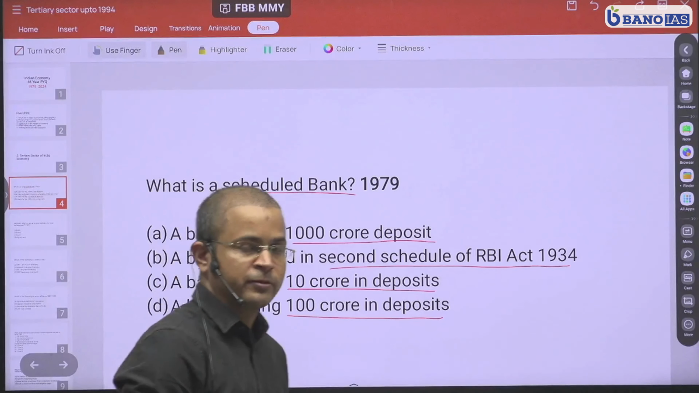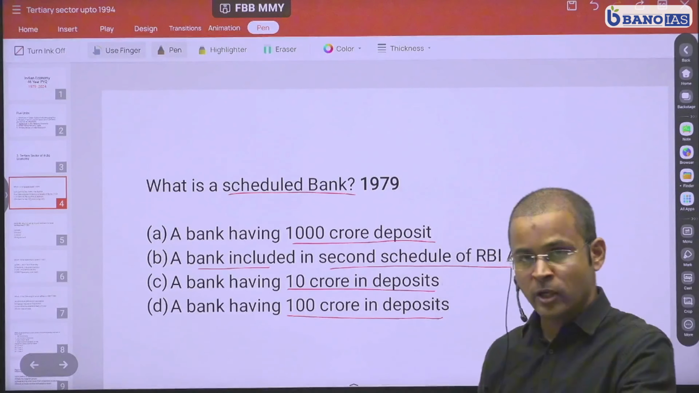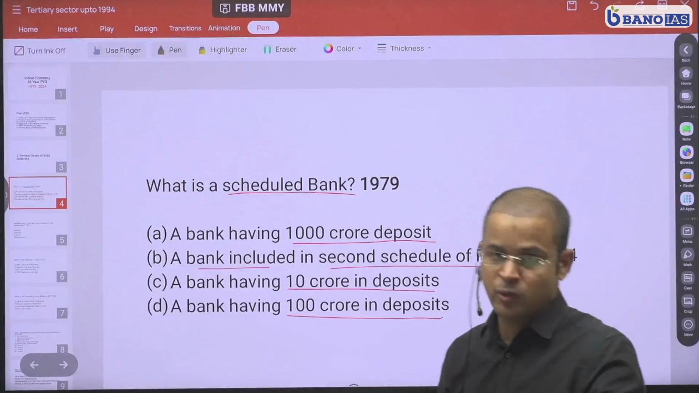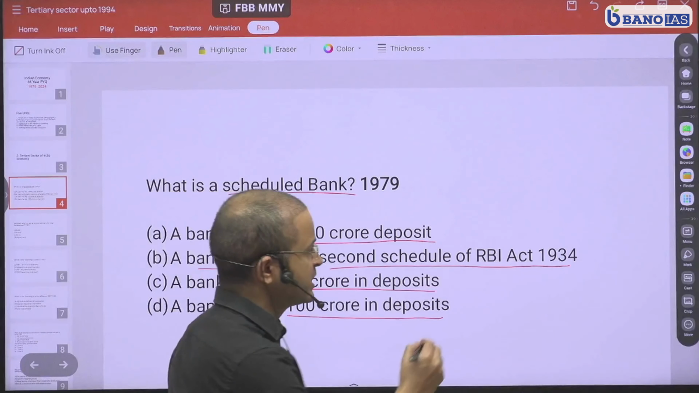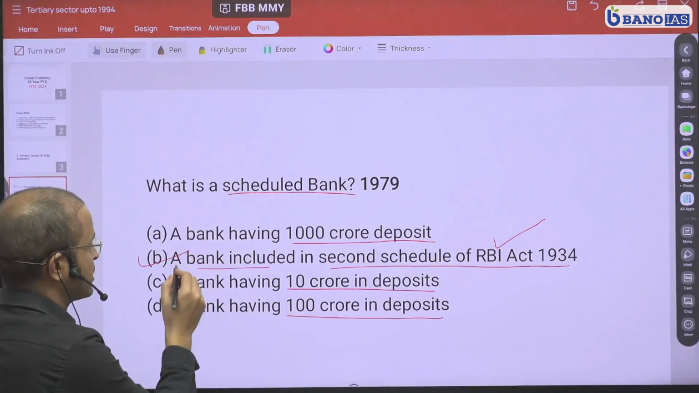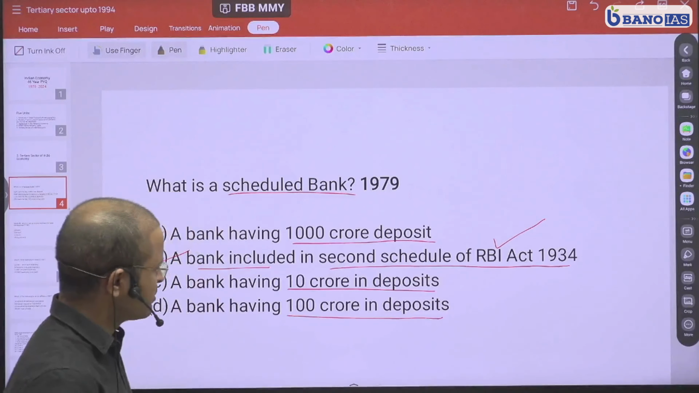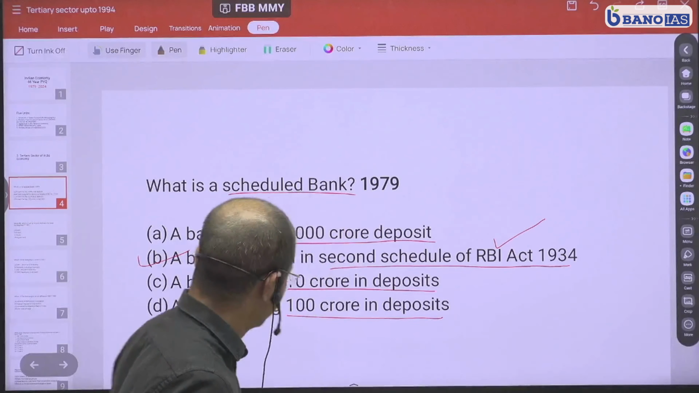Now, if you have studied your unit on money and banking, you would have studied that all the banks which are included in the second schedule of RBI Act of 1934 are called scheduled commercial banks. Therefore, B is the right answer and all the other options are wrong. So, this is a very factual question. There's not much to explain here. We'll move to the next question.